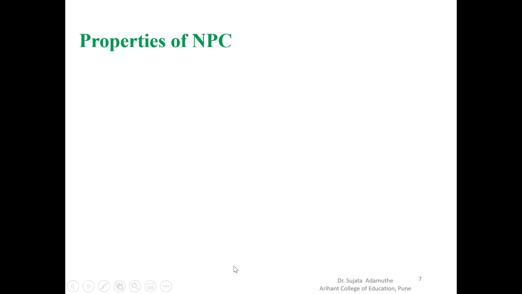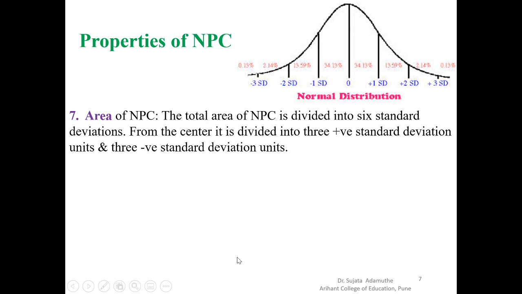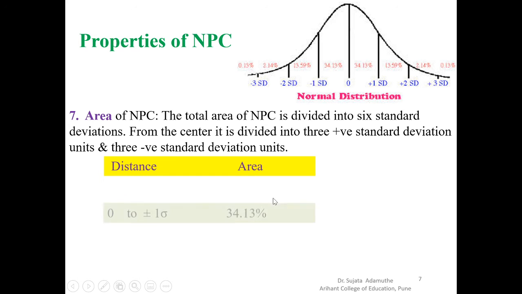The next property of the NPC is areas. See, it is very interesting. The NPC is divided into 6 standard deviations. From the center, it is divided into 3 positive standard deviation units and 3 minus standard deviation units. That means here is the center, 3 minus, 3 plus. Then the area of each part is standard. How is it? Distance and the area, we will see that.